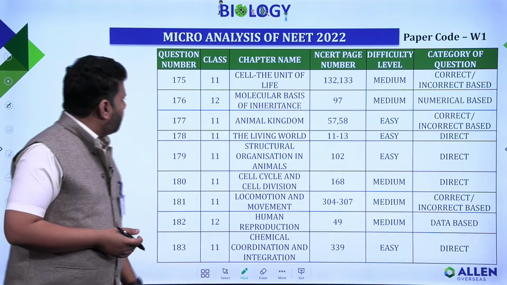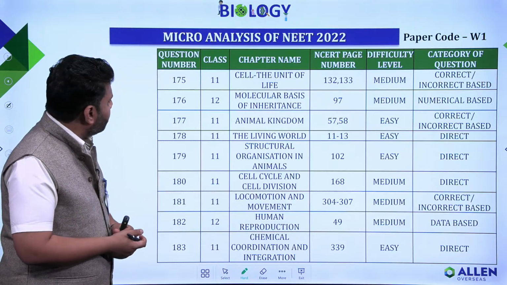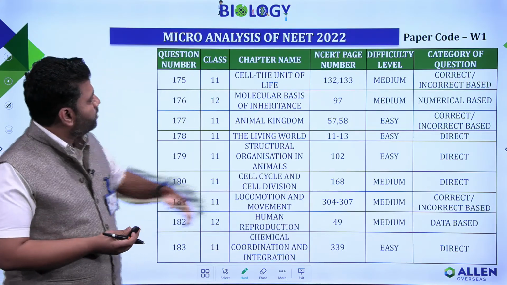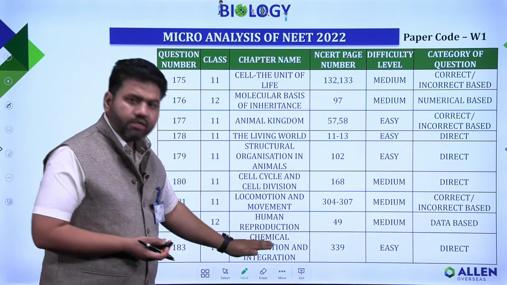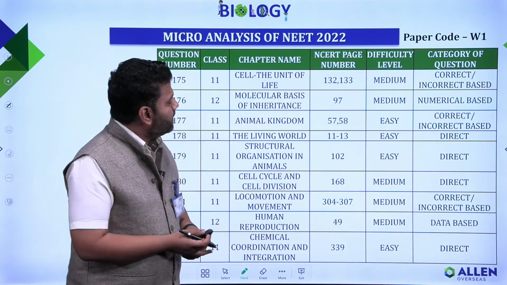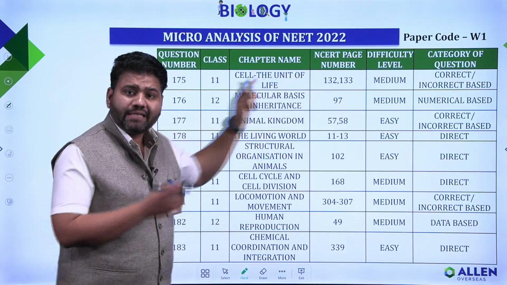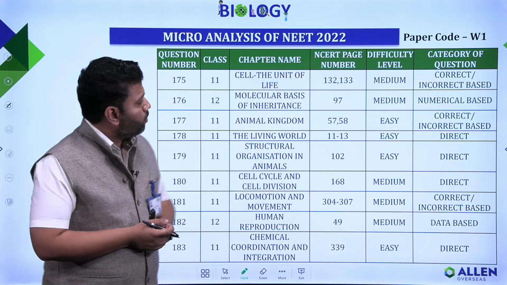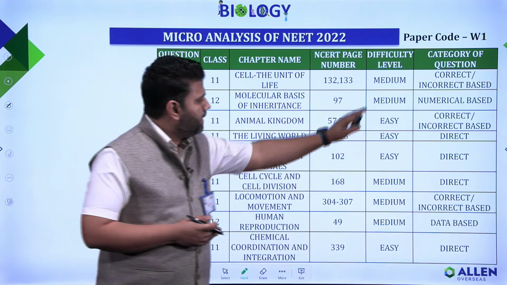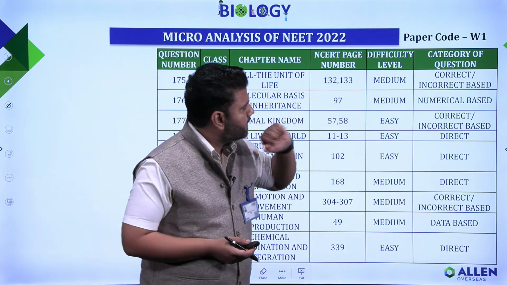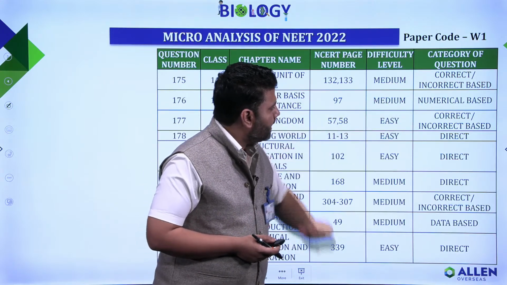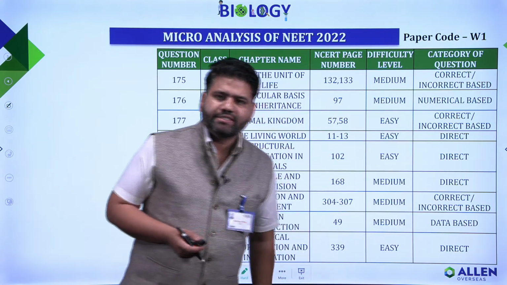Now let's talk about question number 175 to 183. Most of the questions were from 11th as well as from 12th class. Talking about the chapter name, this is the name of the chapter from where that question was extracted. Talking about the NCERT page number, here you will get the information from where that particular question was extracted. Talking about the difficulty level, again you will find some medium questions and some easy questions. Talking about the category, here again you will see that some were correct-incorrect based, some were numericals and some were direct questions, right?